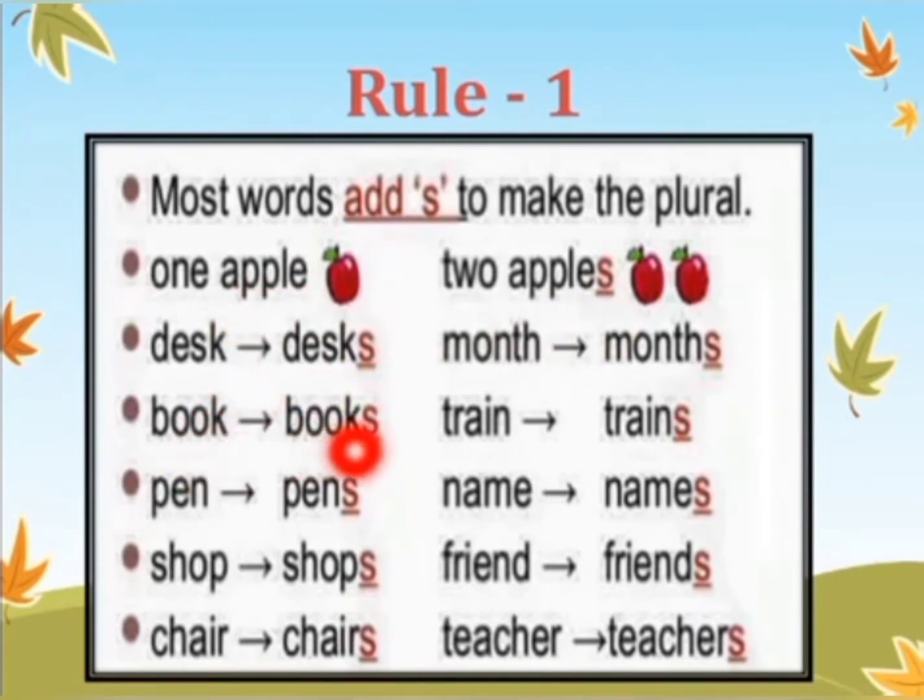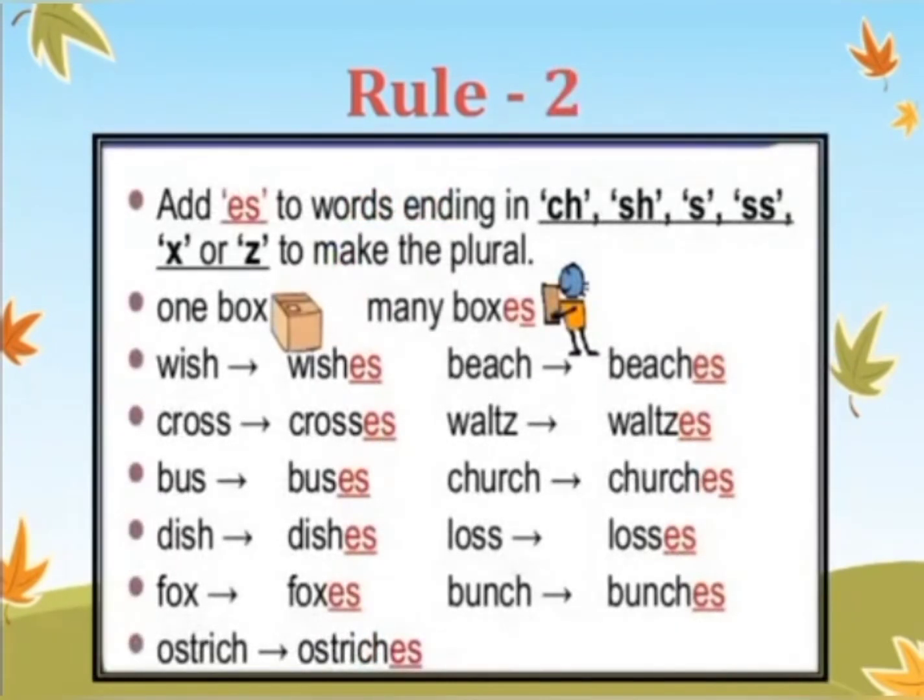Similarly, book, books, name, names, shop, shops, friend, friends, chair, chairs, teacher, teachers, train, trains, month, months. You can see in all the examples we have added s at the end of every singular noun to make it plural. Right?